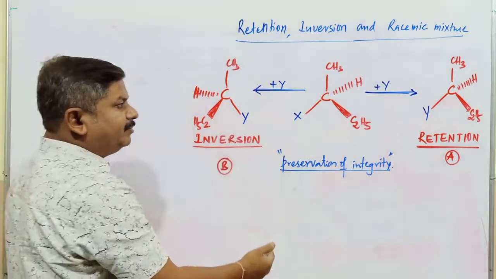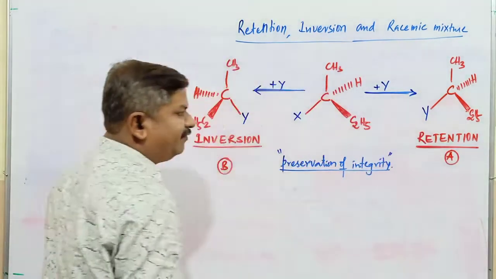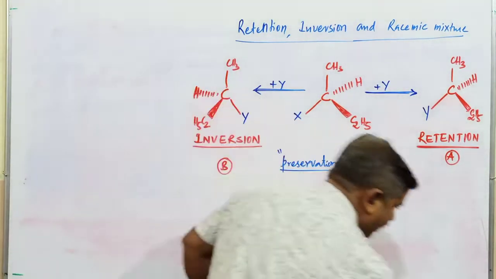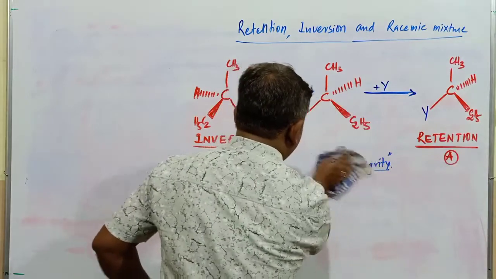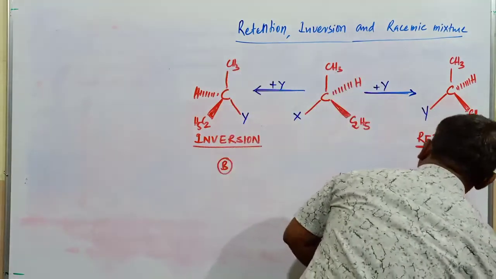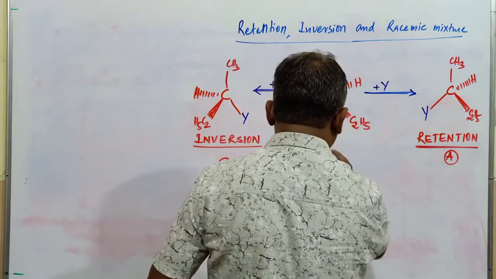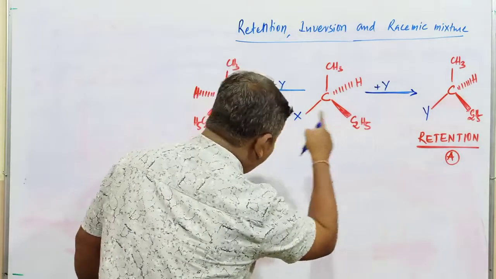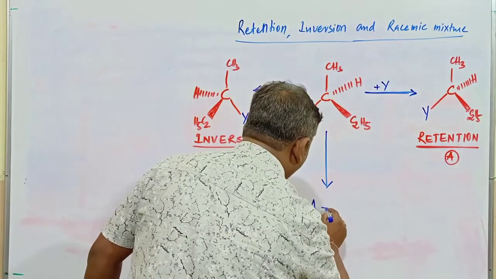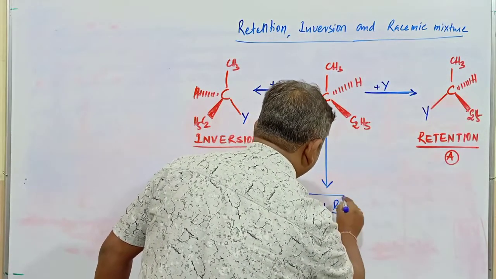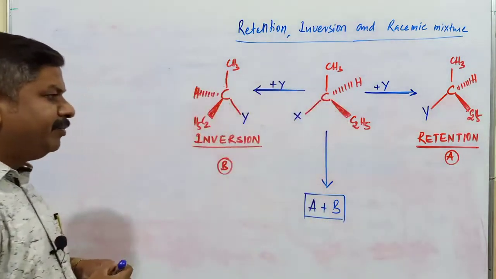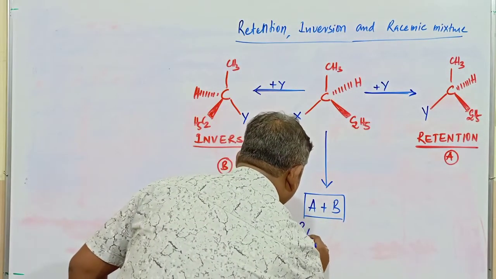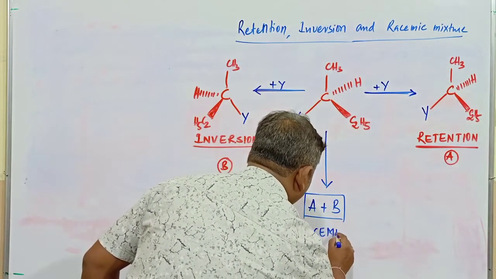So in some chemical reactions there is a retention of configuration, in some there is an inversion of configuration. But in some cases, whenever the molecule undergoes chemical change, in addition to the formation of A, there is a possibility of formation of both A and B. Both A and B are going to be produced. Wherever there is a possibility of both A and B, that particular mixture is commonly called a racemic mixture.